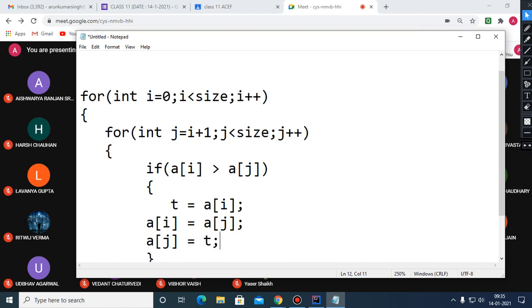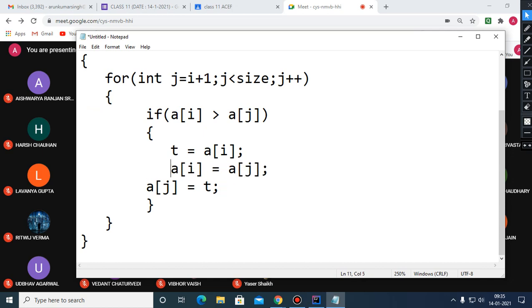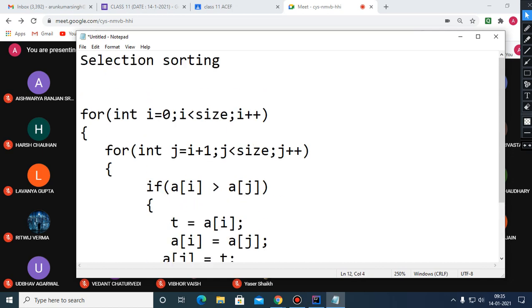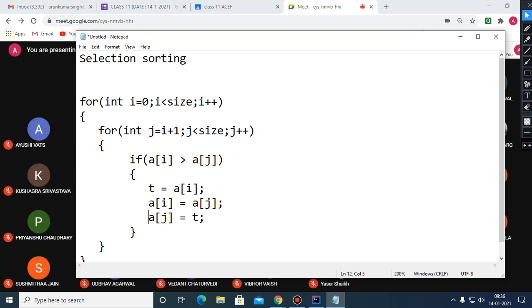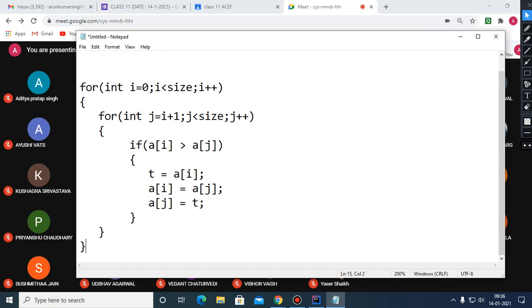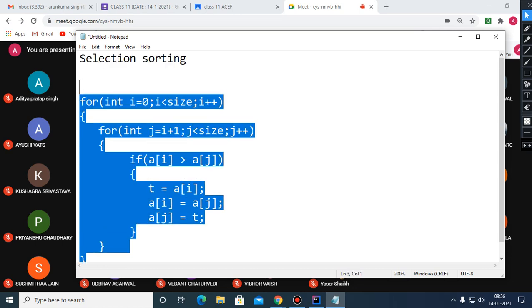So children, this is also selection sorting. In class 10th this was not in your syllabus, but here in class 11th this is in your syllabus. So if you could try to make the recursive code for this, it is your homework. Children, after attempting, you can mail me on my respective mail which you already know. So please note it down if you want to note it.